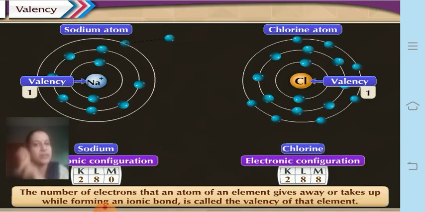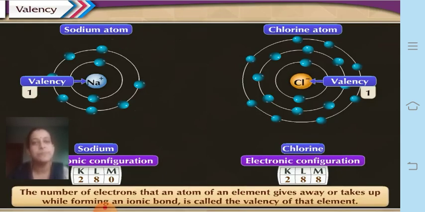Earlier I told you that valency is the combining capacity of an element, or the formation of the chemical bond between two or more atoms. Now a new definition, due to the give and take of electrons: the number of electrons that an atom of an element gives away or takes up while forming an ionic bond is called the valency of that element. I hope you have understood this. Let us proceed a little further, because otherwise the video will be too long.